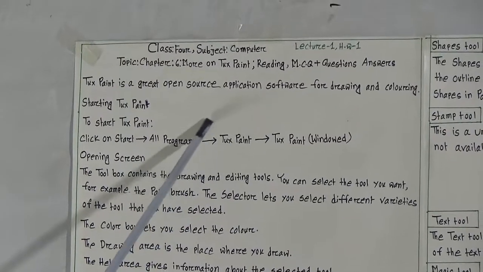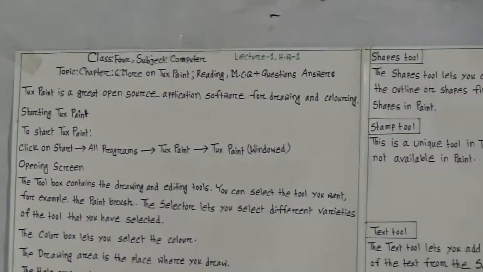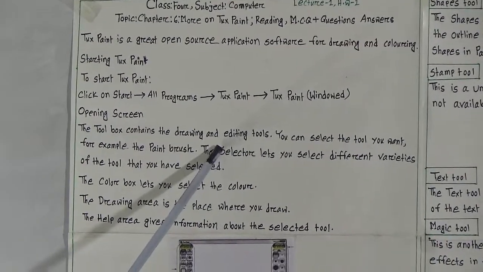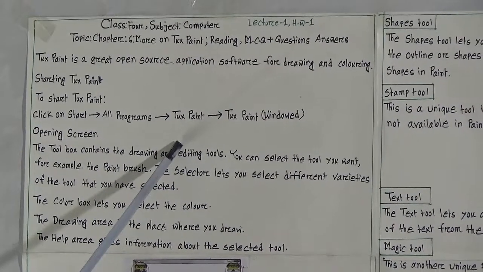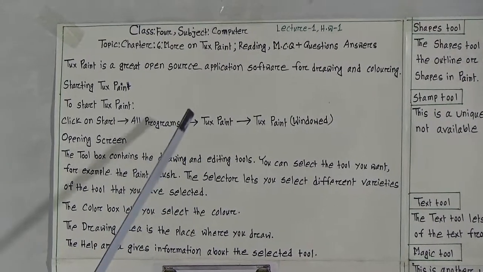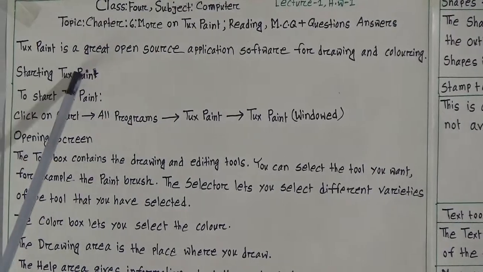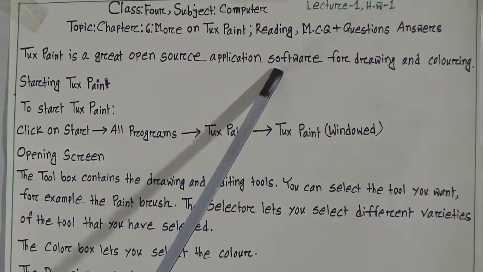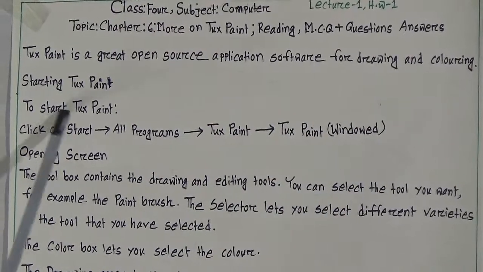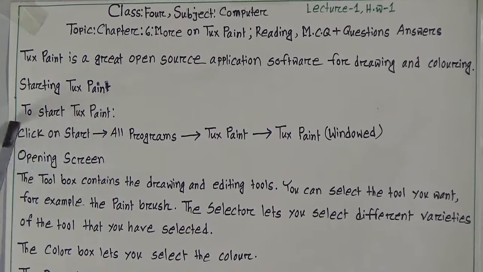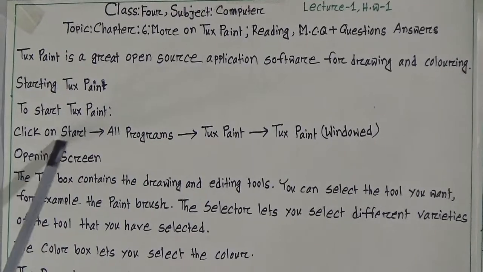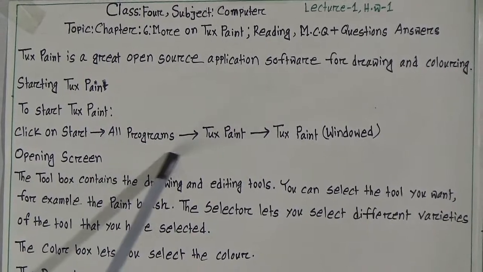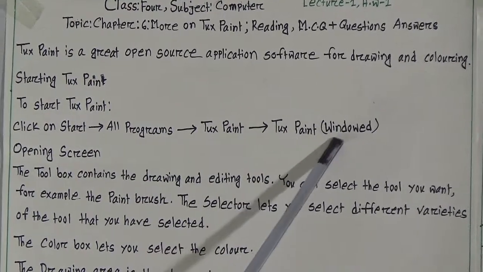Dear students, look here, I have written only the summary or the main things. This is not the whole passage, this is the summary so that you can understand it properly. I am reading, give your attention. TextPaint is a great open source application software for drawing and coloring. Starting the TextPaint. To start TextPaint, click on Start, then All Programs, then TextPaint windowed.